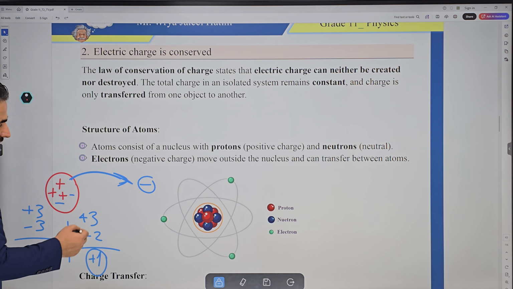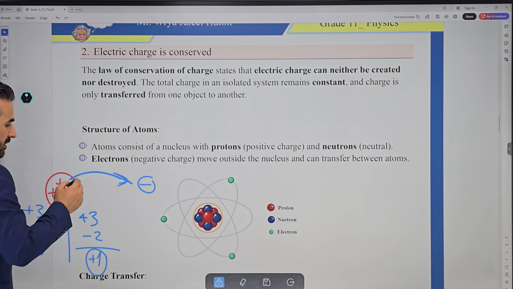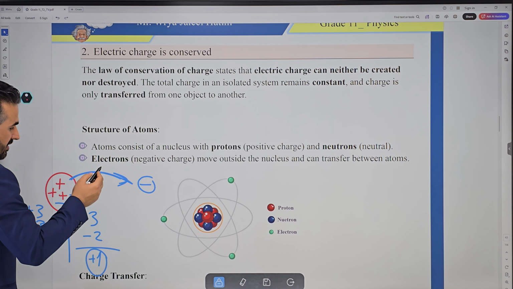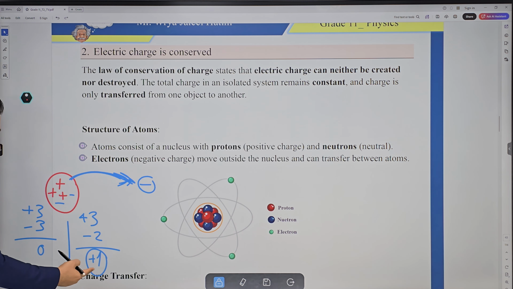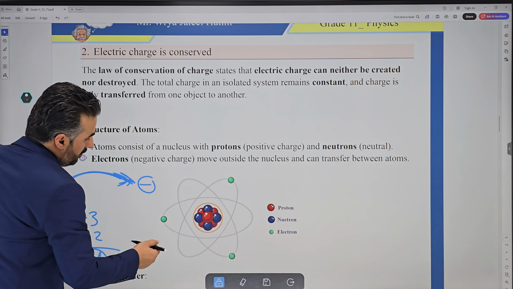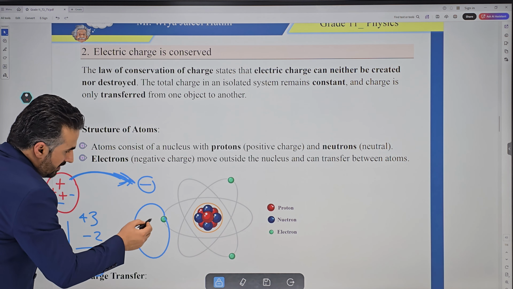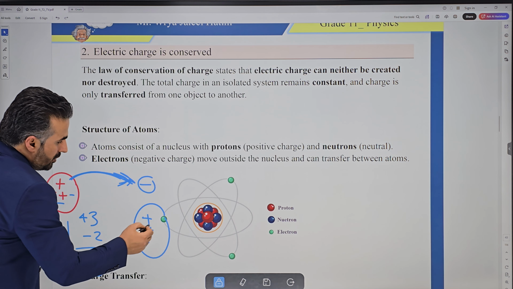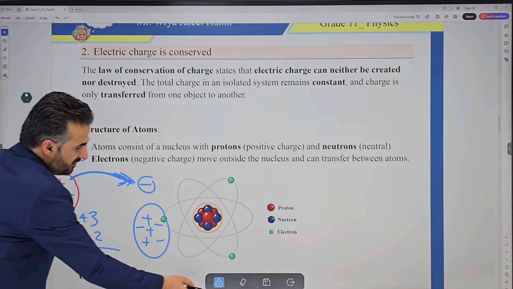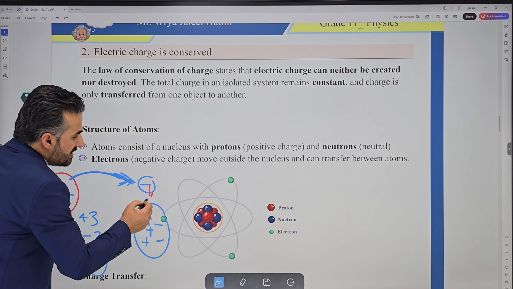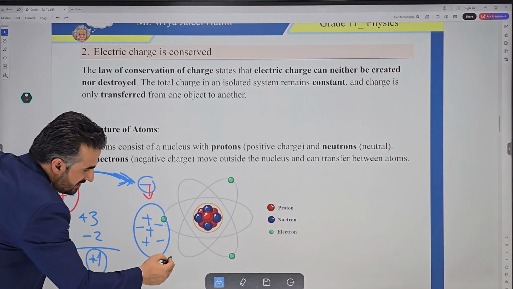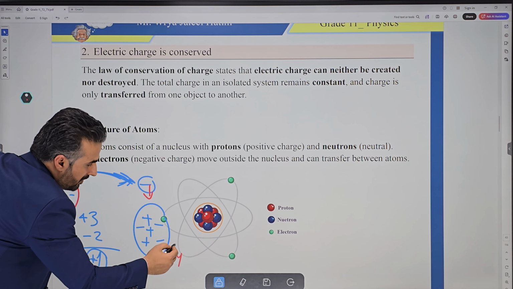This is why we say if an atom or a molecule, it doesn't matter, loses an electron, it becomes positive. What if it gains an electron? Why will it become negative? Let's say we have another atom that has 3 positive and 3 negative charges. If this one gains an electron, it has 4 electrons and 3 protons.